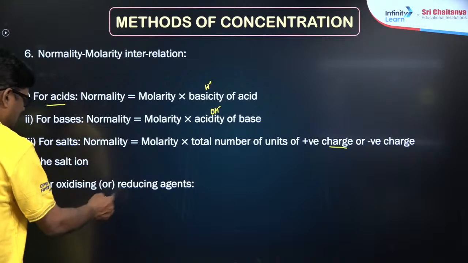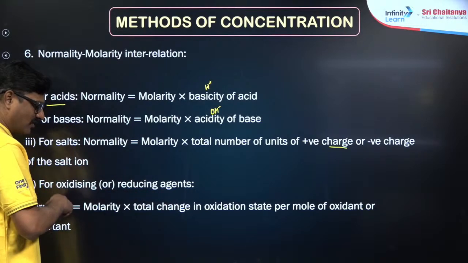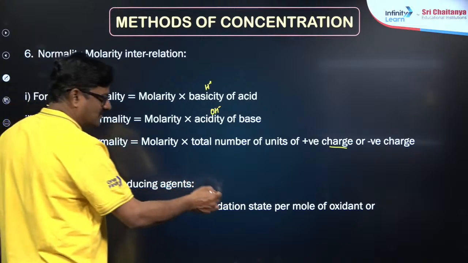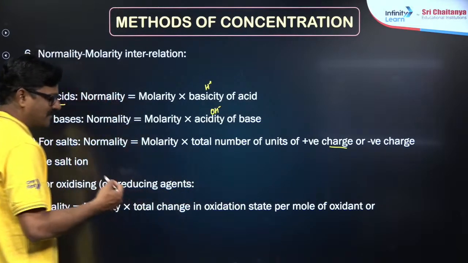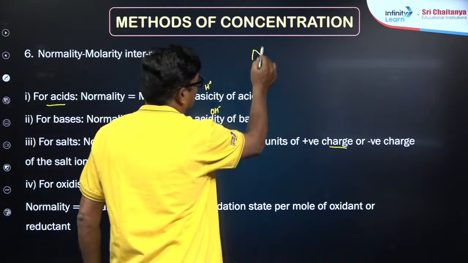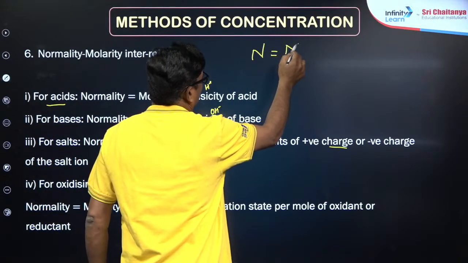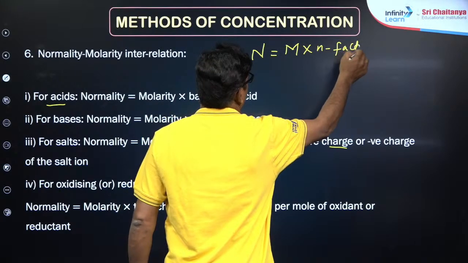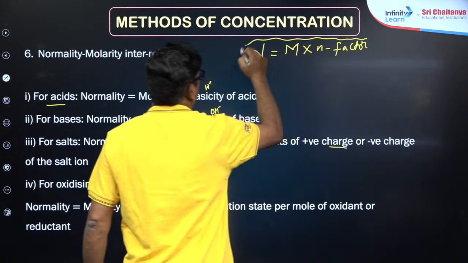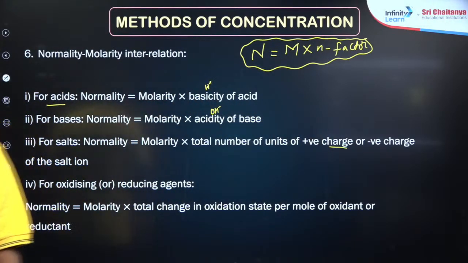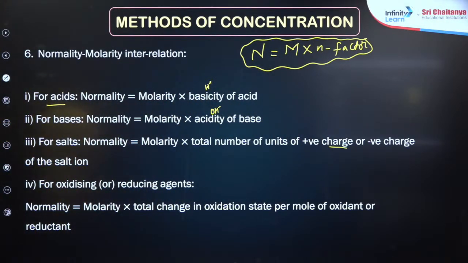And for an oxidizing agent or reducing agent, the normality is equal to molarity into total change in the oxidation state, or the number of electrons involved in the oxidation state. What I want to say to you is: normality is equal to molarity into n factor. This is very important, very important. Okay? Any doubts, children? So let's do some questions after molality also.